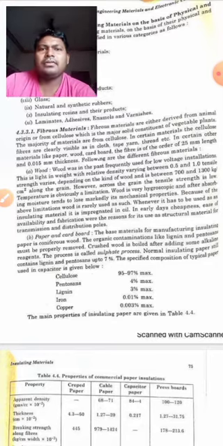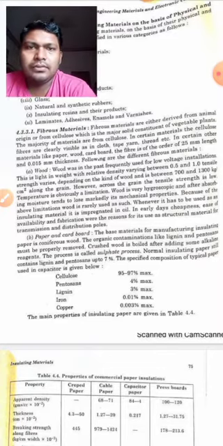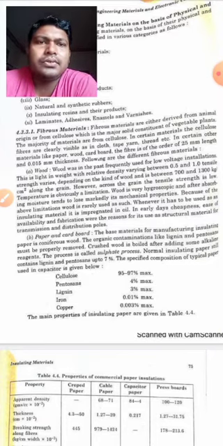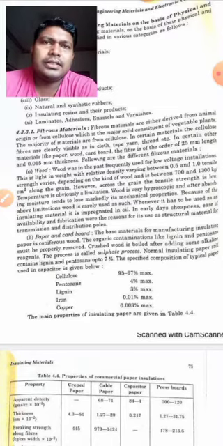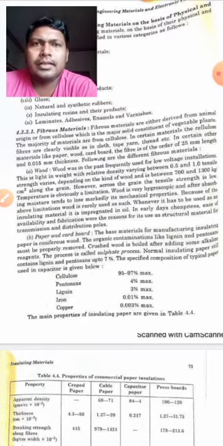So what are the fibrous materials which are known? Wood is one of them. Wood was in the past frequently used for low voltage insulation. Students, during the initial stage of using insulators, wood was frequently used, and it is very light in weight, with relative density varying from 0.5 to 1.0 and tensile strength between 700 to 1300 kg per square centimeter, depending upon the kind of wood.